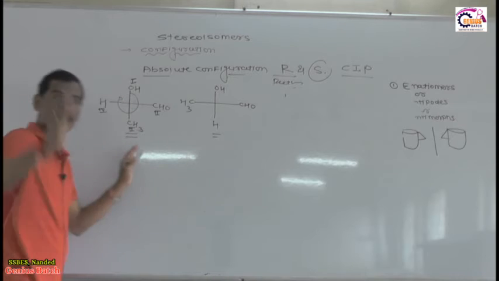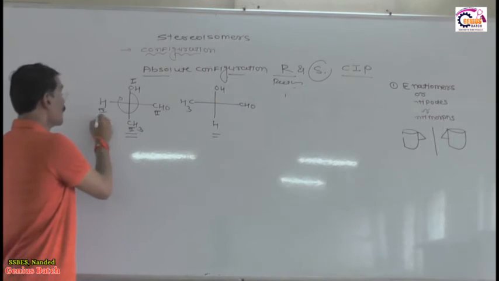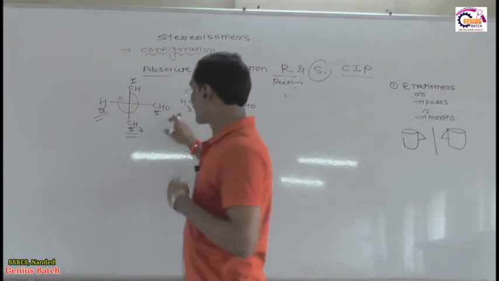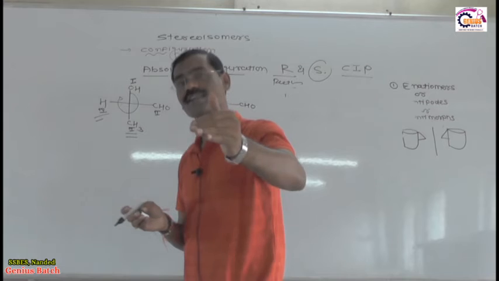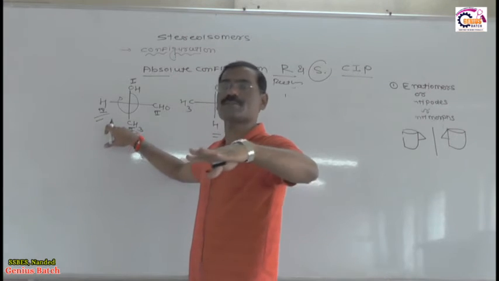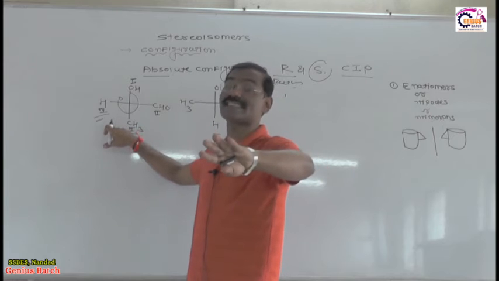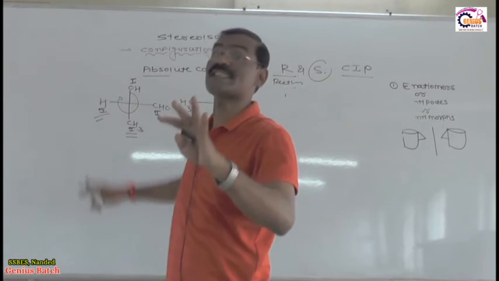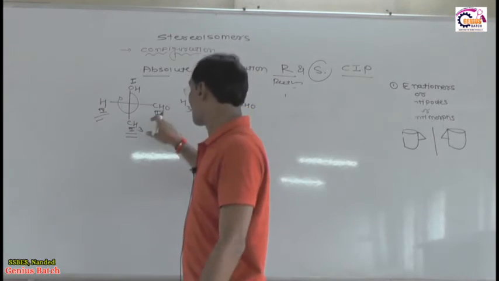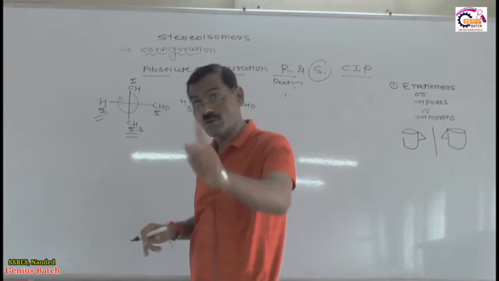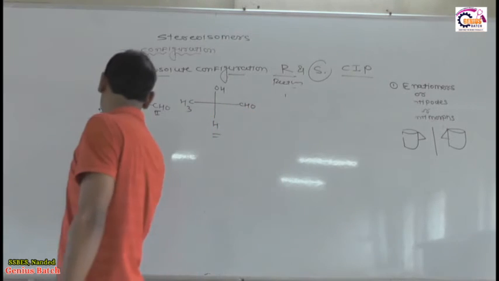Rotation is clockwise. But the problem is this: the lowest priority group is on the horizontal line. Is it okay? Now what happens if the lowest priority is on the horizontal line? After looking at this molecule, if the lowest priority is on the horizontal line, it means the lowest priority group is towards the observer, it is not away from the observer. And if it is on the horizontal line and the rotation is clockwise, then the configuration is not R, the configuration becomes S,